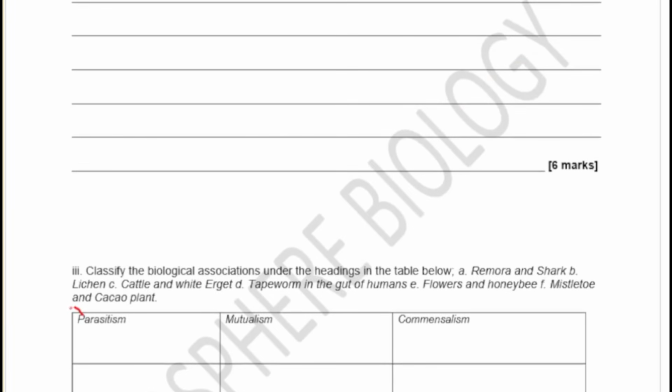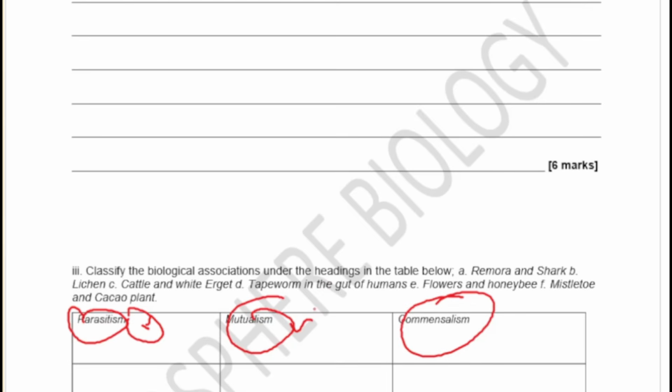So here you have this table of parasitism, mutualism, and commensalism. What are these things? These are symbiotic relationships. Let me just give you a little light on them. In parasitism, it's a one member gains, one member loses kind of relationship. So a parasite is preying on the host, right? And then in mutualism, both parties are gaining.